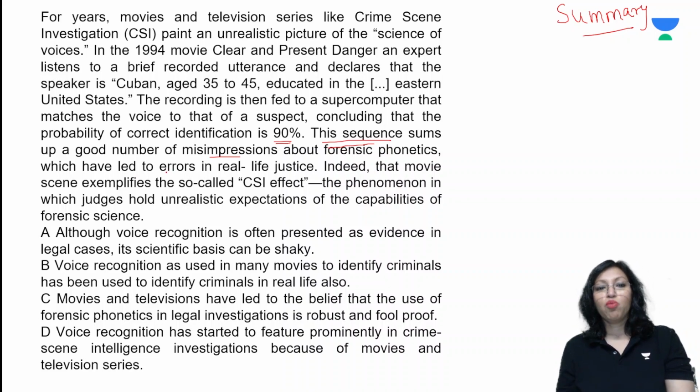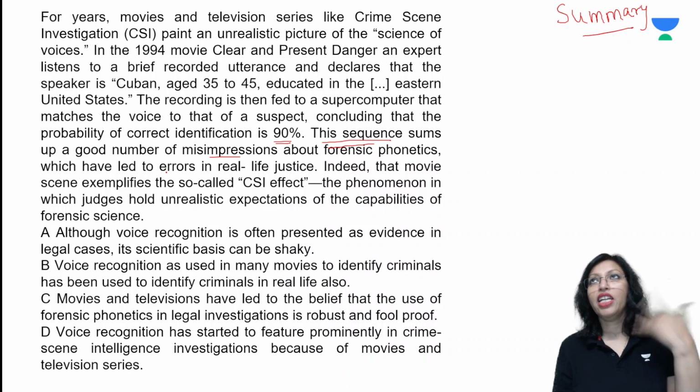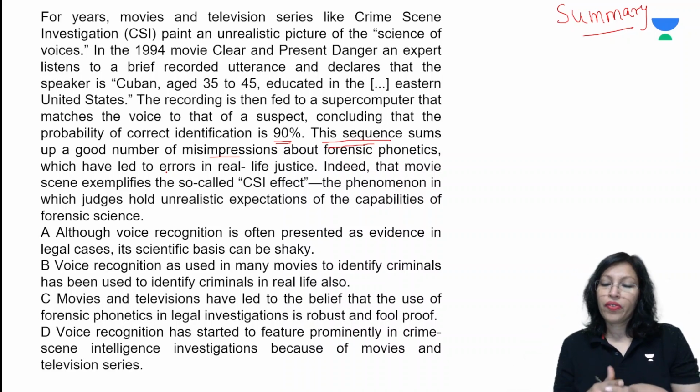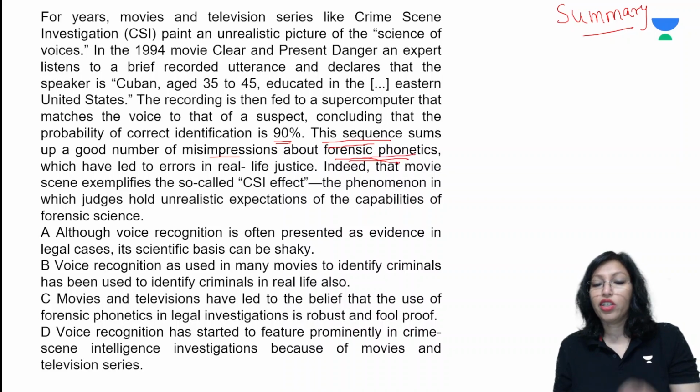Now, when we see this movie or these series where they use voice and then interpret where this voice is coming from, who is the utterer, what is his age, and so on, this apparently makes us feel that forensic phonetics, that means the science of using phonetics for criminology, is really advanced, while it is not. So it gives us a good number of misimpressions which have led to errors in real life justice, because in real life this does not happen.